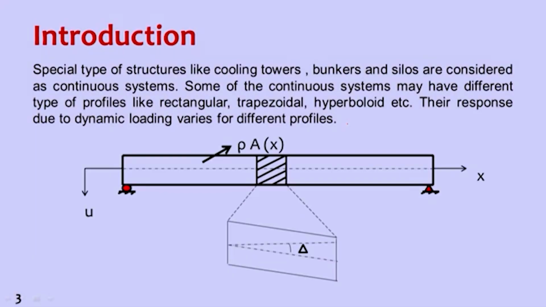For that, let us take a structure or a member, something like a shear beam. Here this is the positive u axis, u is the displacement. Then we take an infinitesimal length of dx, rho is the mass density, A is the area of cross section, and this is the x axis throughout the length of the member or the height of the structure. Now let us write the equation of motion for this.